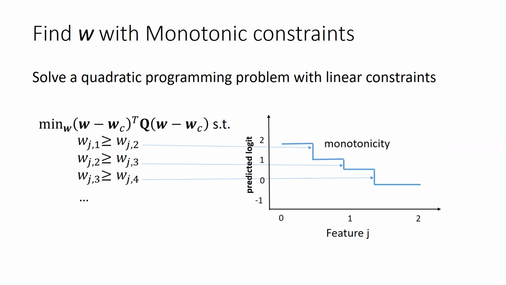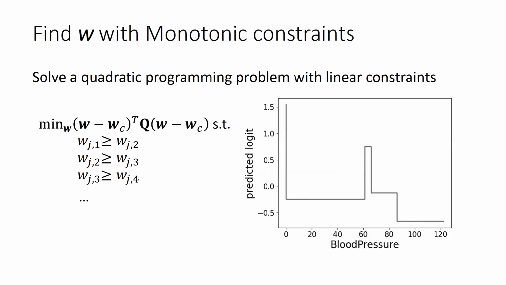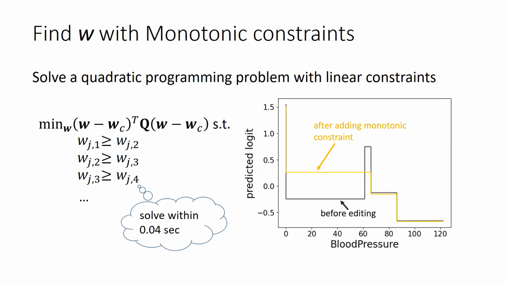For example, the original shape function for blood pressure in the diabetes dataset has a jump around 60. After solving the QP problem, we can find the desired shape function in yellow. And this problem is solved within 0.04 seconds.